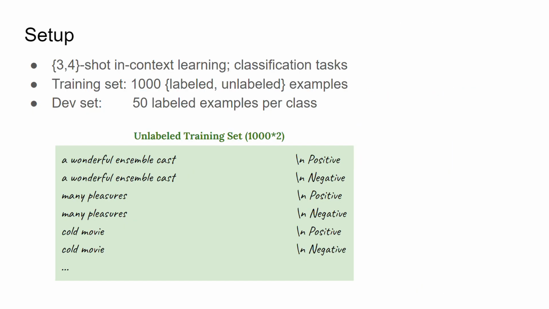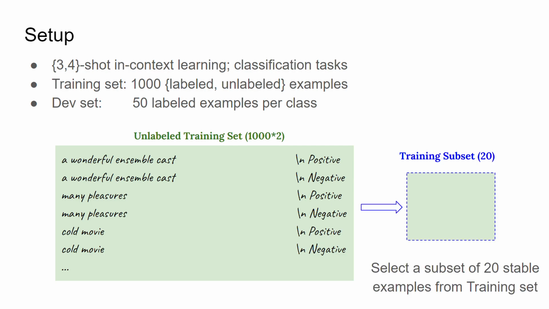Here's our setup. Given a large training set and a small dev set, we want to select a subset of 20 stable examples from the training set. In the small dev set, we have gold labels. In the training set, we try two setups, one with gold labels, one is unlabeled. Like here, we just create all possible labels for each example. We call this the unlabeled setup because now we don't assume we have a large labeled training set.